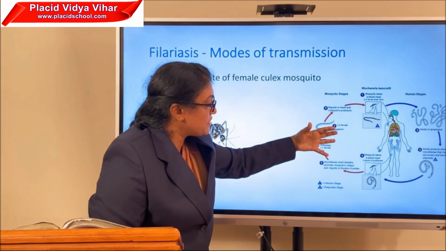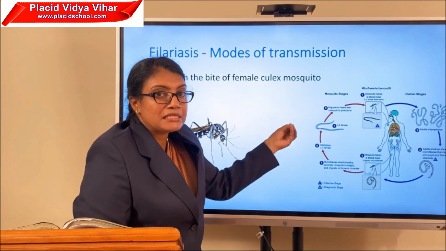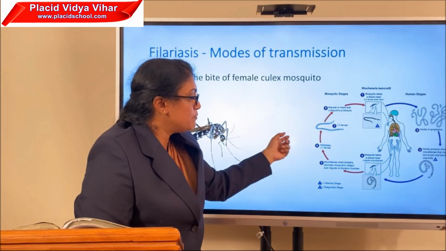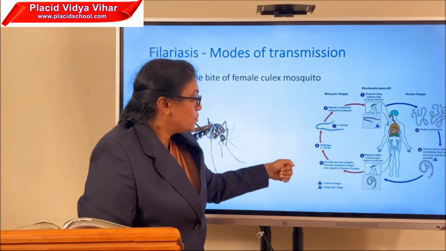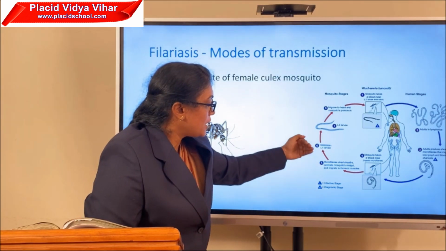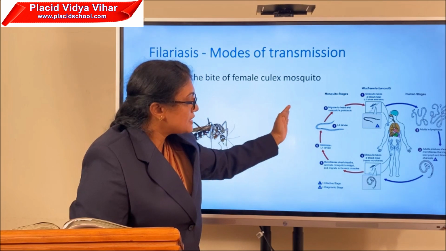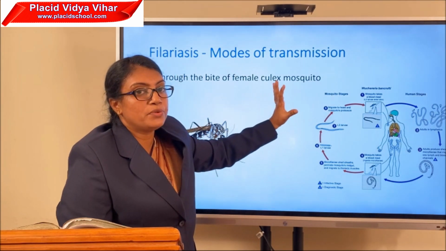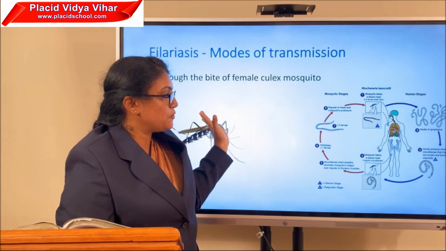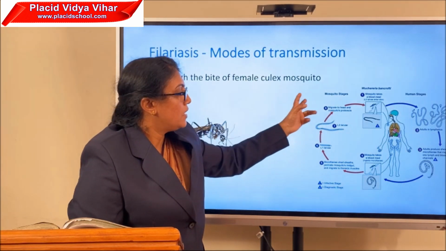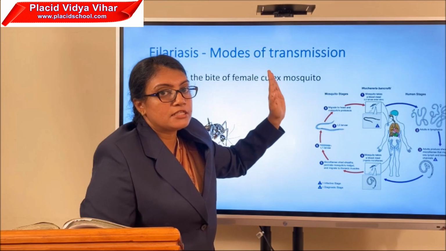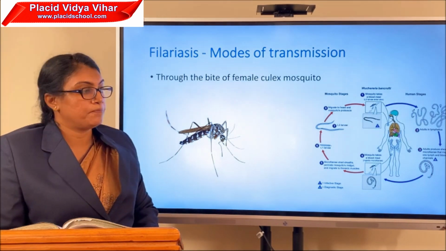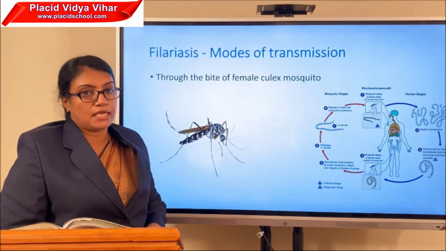Then during this infection, if a female Culex mosquito sucks the blood, the microfilariae enter the gut of the Culex mosquito along with the blood meal. Within the mosquito's body, the microfilariae undergo changes, transforming into stage 1, stage 2 and stage 3 larvae, and it will be stored within the salivary glands of the Culex mosquito. And during another blood meal, this parasitic worm or larva is injected into the body of a healthy person. Likewise, it completes its life cycle.